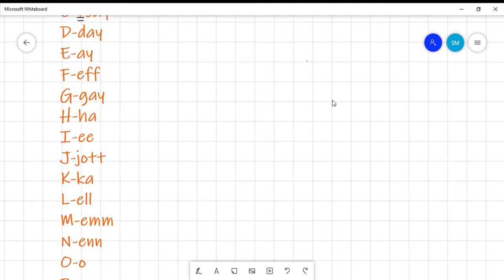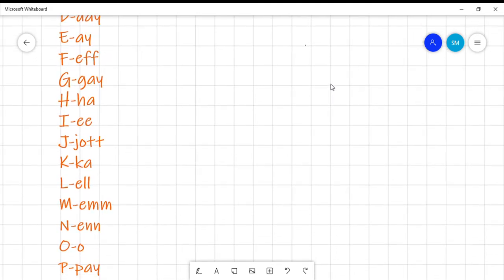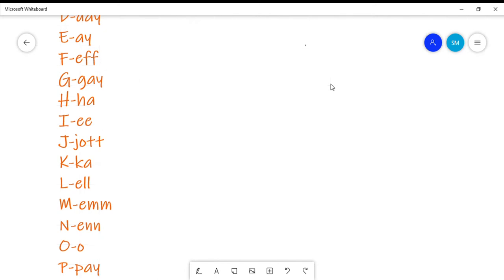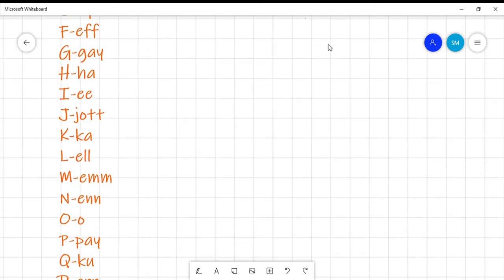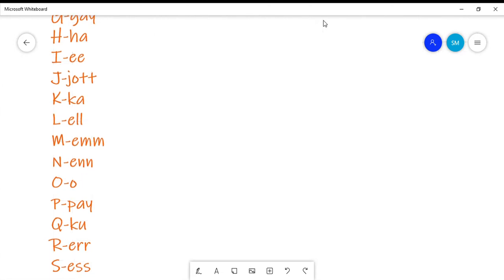N is N in German. O is O in German. Some of the spellings are different, but some of the pronunciations are the same. P is P in German. Q is Q in German. R is R in German. S is S in German.